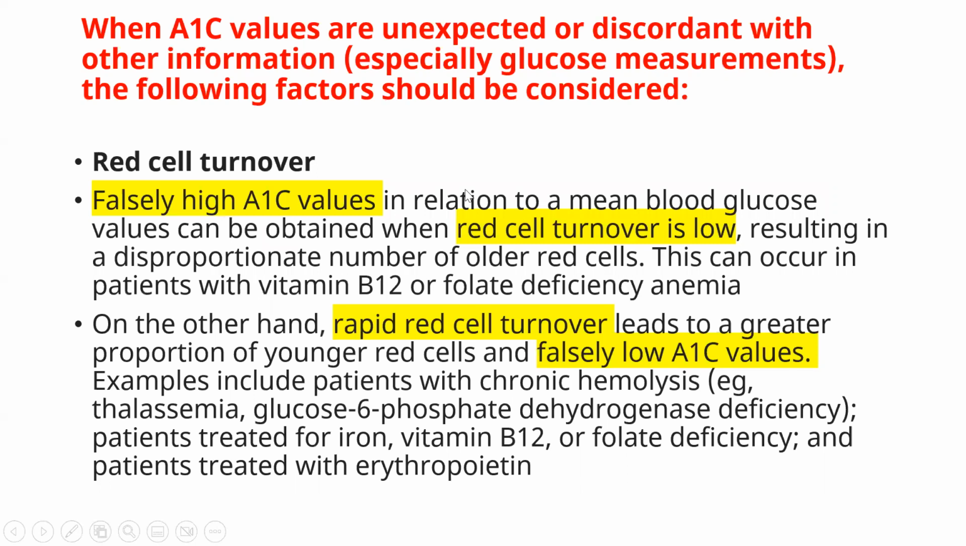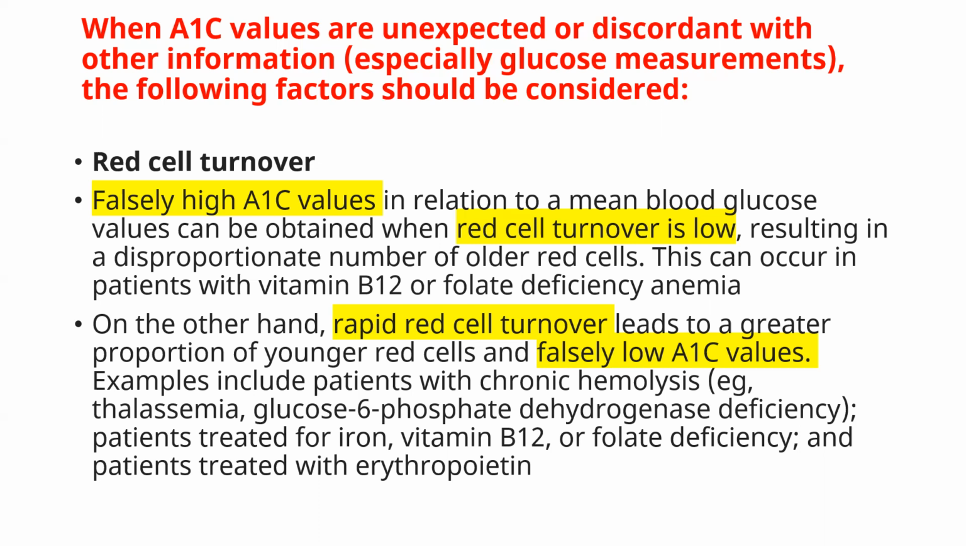So let's look at that slide which I was talking about. When HbA1c levels are unexpected or discordant with the other information, especially glucose values, the following factors should be considered. Number one, red cell turnover. Falsely high HbA1c values in relation to mean blood glucose values can be obtained when red cell turnover is low, resulting in a disproportionate number of older red cells. This can occur especially in patients with vitamin B12 or folate deficiency anemia. So we'll get a falsely high HbA1c value even though the mean blood glucose levels are normal.